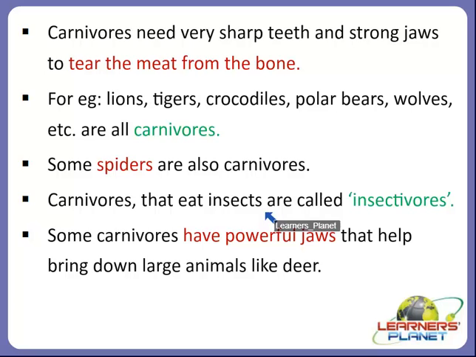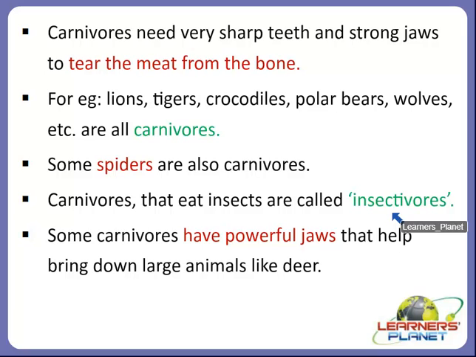And there are some carnivores that eat insects, which are termed insectivores. So this is a different category. As we studied about insectivores, for example, Venus flytrap and pitcher plant, they have an adaptation of trapping the insects inside them.